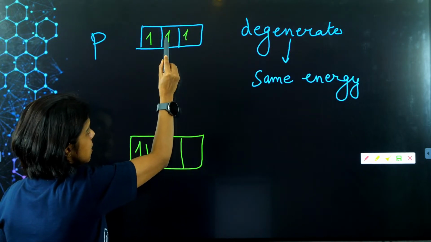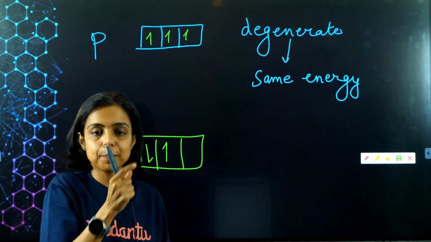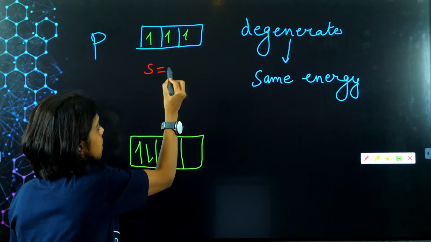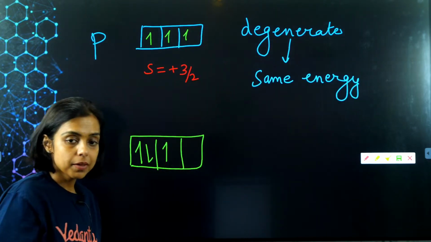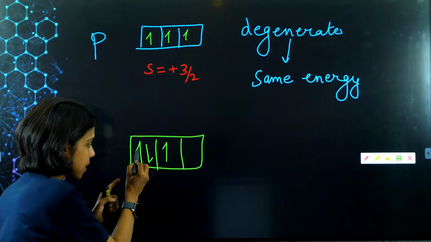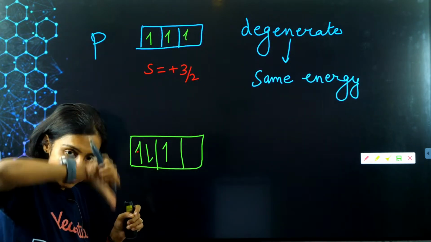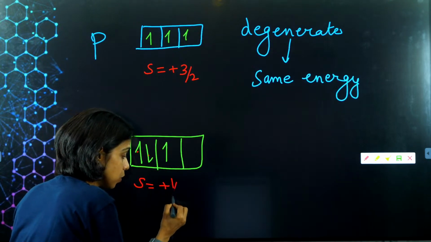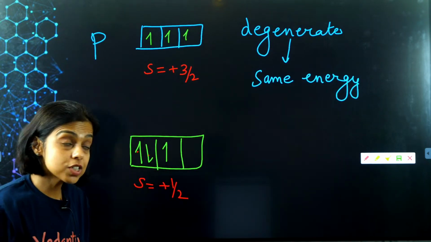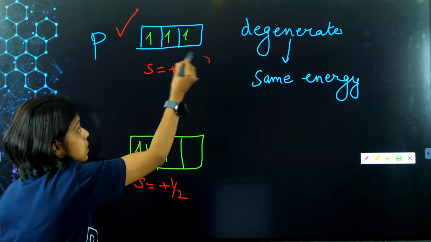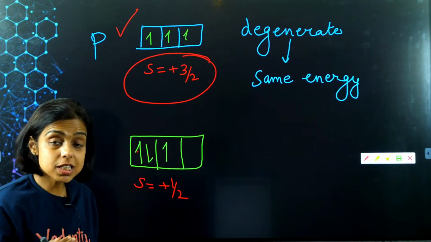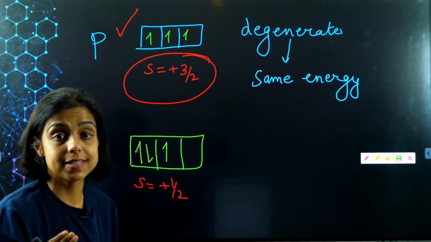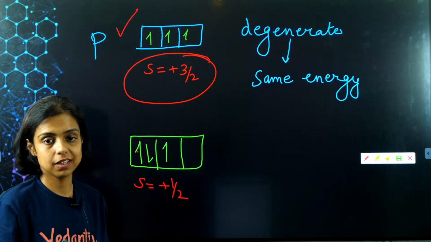Here plus half, plus half, plus half, because all are spin up. Plus half, plus half, plus half. Spin quantum number. So the total spin here is plus 3 by 2, right? Now here, this is plus half, but this is minus half, down, 0, and this is plus half. So here the total spin is coming out to be plus half. Which is correct? This is correct, because it has maximum spin. This is why we call it Hund's rule of maximum multiplicity, maximum spin multiplicity, right?